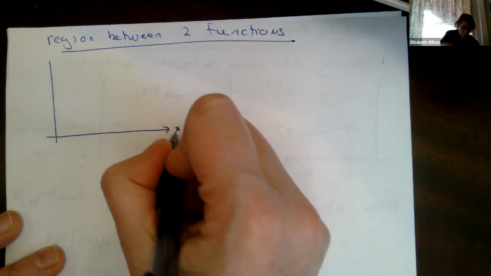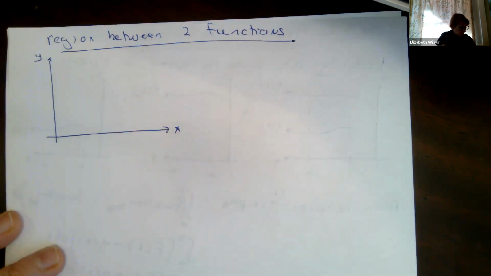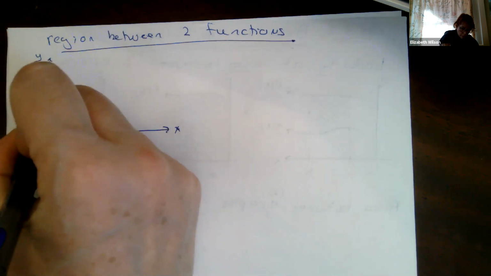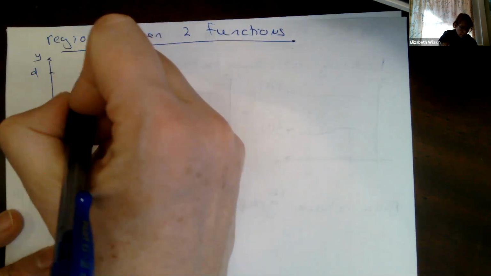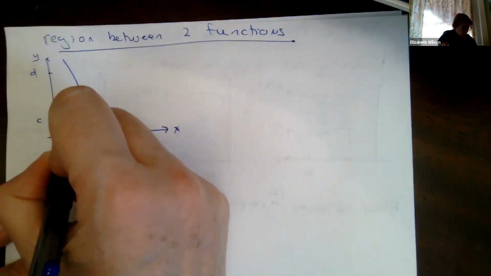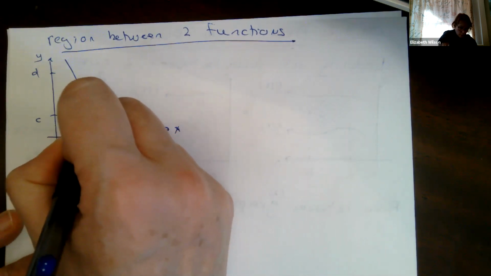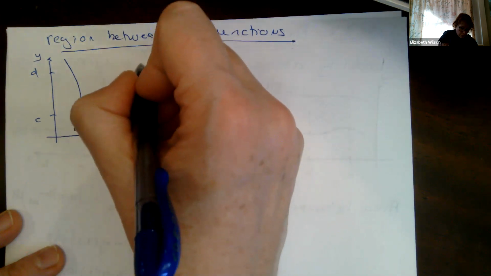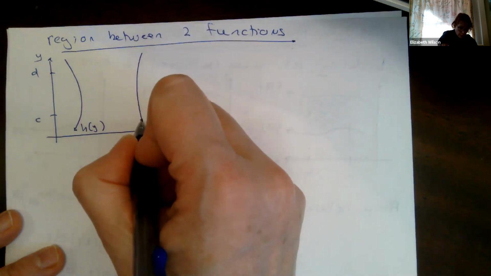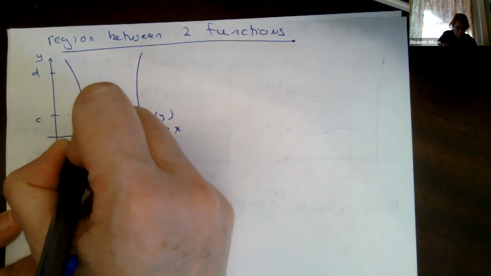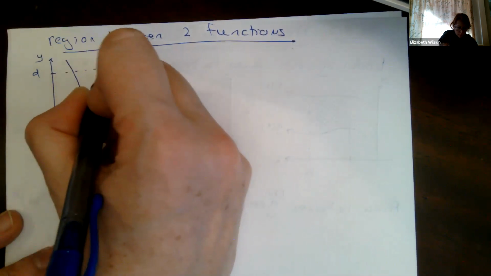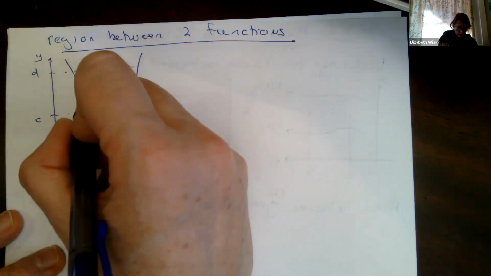So here's my x, here's my y, and here's my c, and here's my d. Those are my bounds of integration. So let's say I've got a function here. This function here is h of y, and I have a function here, I'll call this g of y. So the area between these two is this area right here.